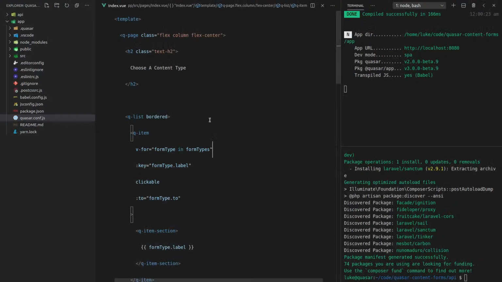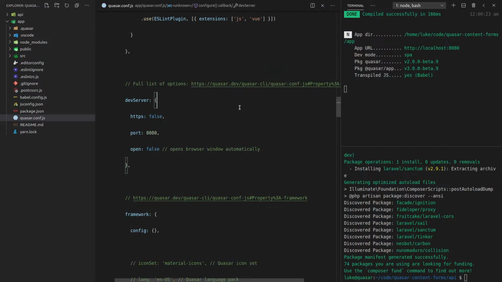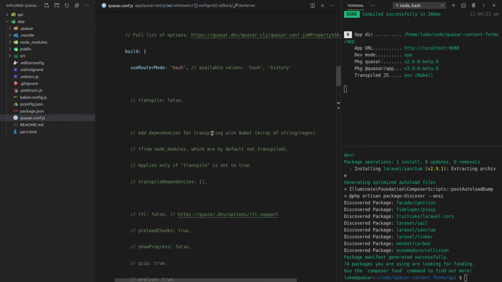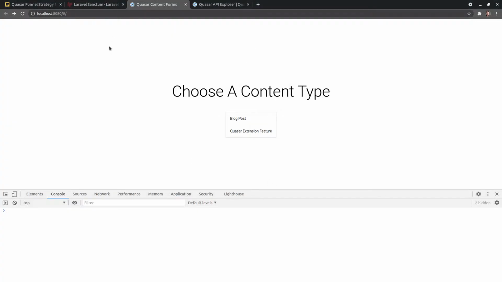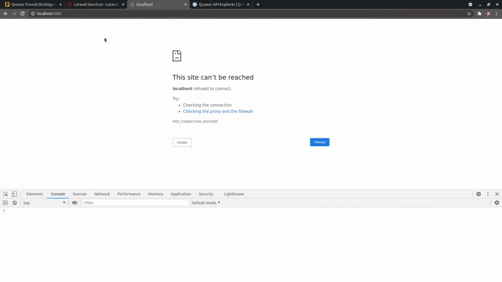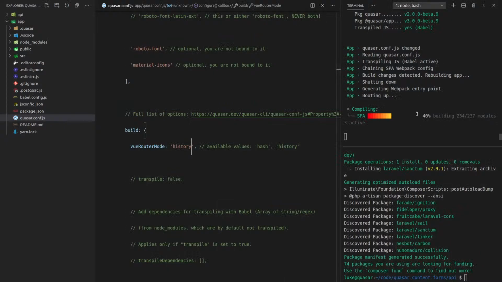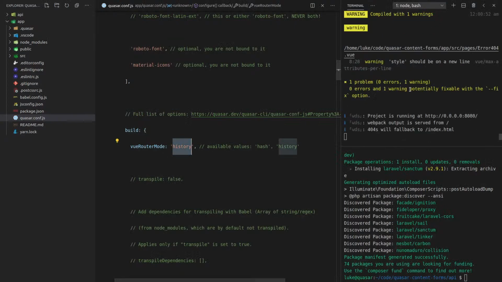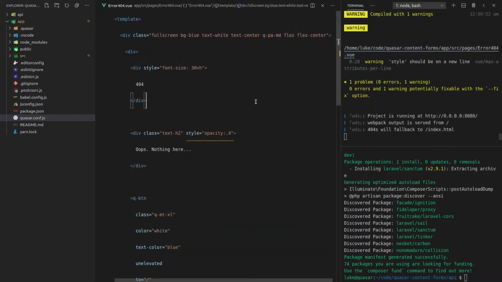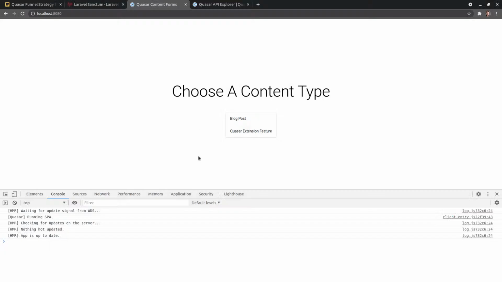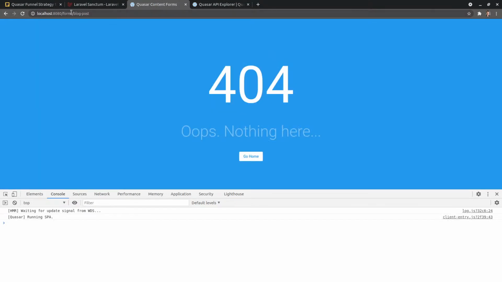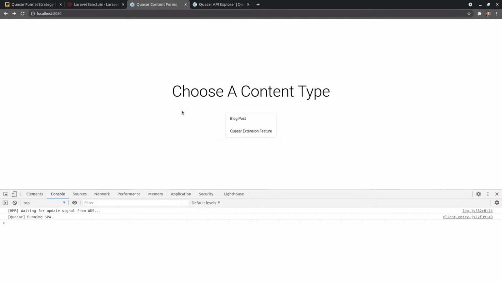Now, I don't like having this hash at the top here, so let's go to quasar.conf, and we'll change it from hash mode to history mode. And now let's get rid of this. I might have to wait a while for this to refresh, because when you change that, it has to refresh the whole server. I always get this. My linter doesn't like the formatting of the error page by default. Okay, let's try that. Yeah, there we go. Our links look a little bit nicer now that we're in history mode.